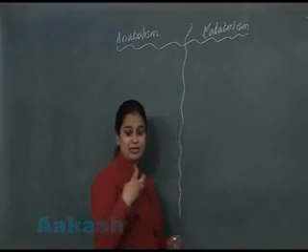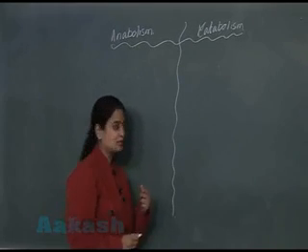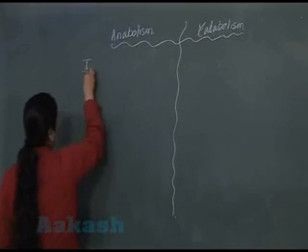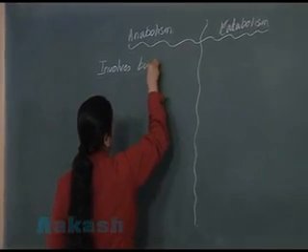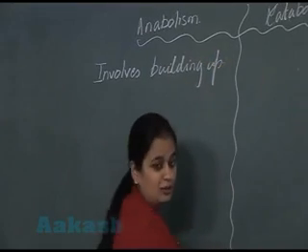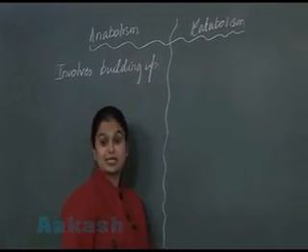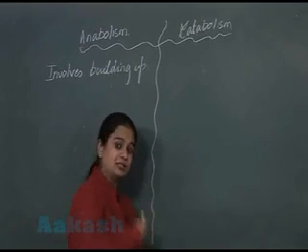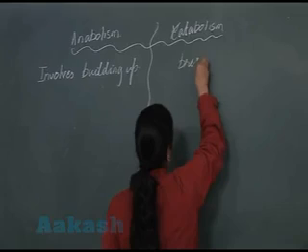Anabolism involves building up reactions. It involves synthesis. But what about catabolism? Catabolism is just reverse. It involves the breakdown of compounds. So it involves breakdown reactions.